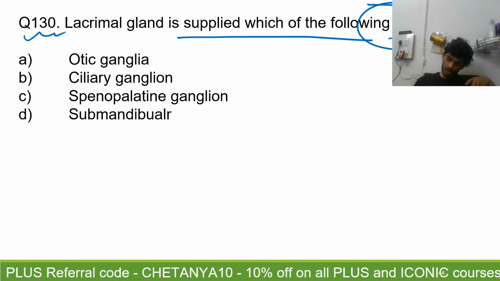Okay, so you are saying otic ganglion, Shabnam? No, the otic ganglion will supply the parotid gland via the glossopharyngeal nerve, it won't be the otic ganglion.